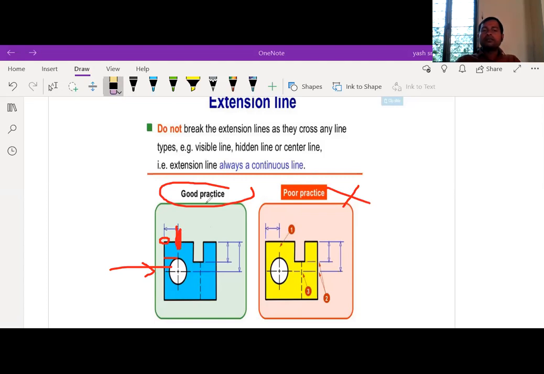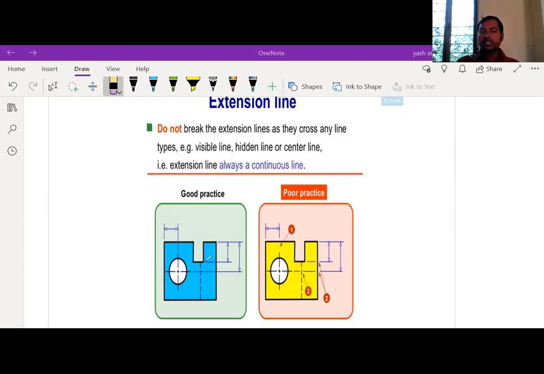If you don't touch this line, the user or examiner does not know how to recognize the length, how much gap you represented, 20 mm or 30 mm. That's why you should go into this line. So this is the correct practice, and this is wrong practice. This is what you should remember.